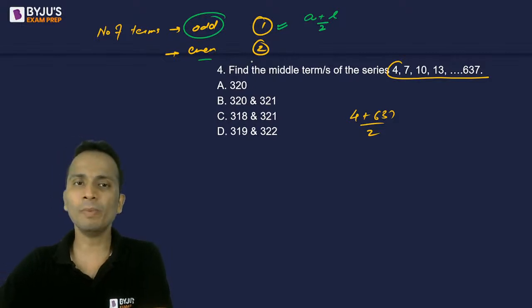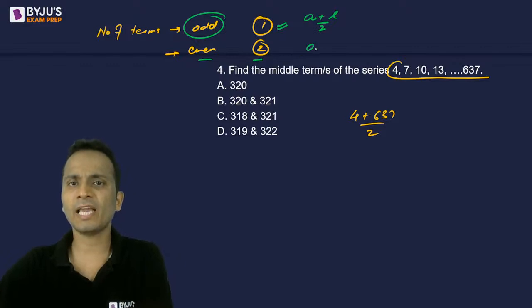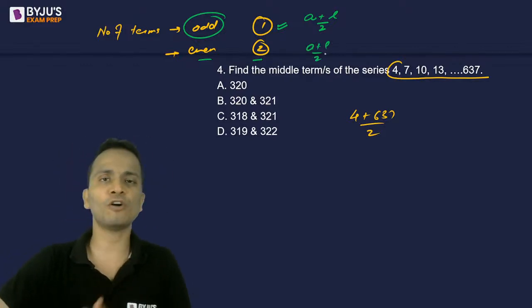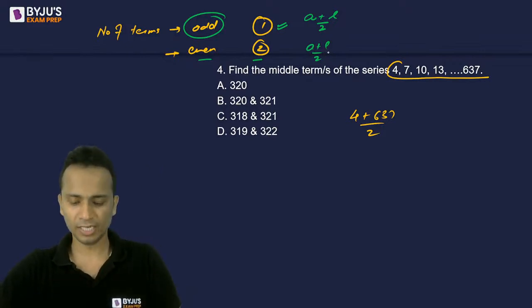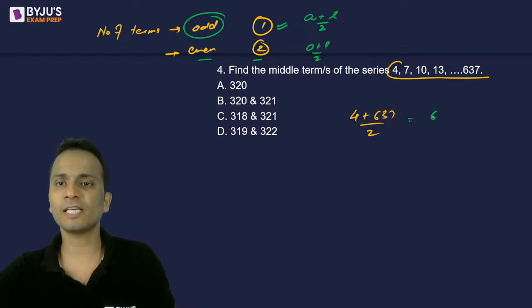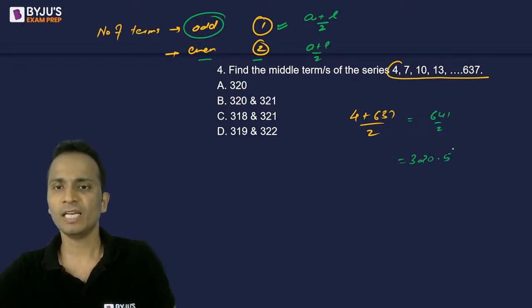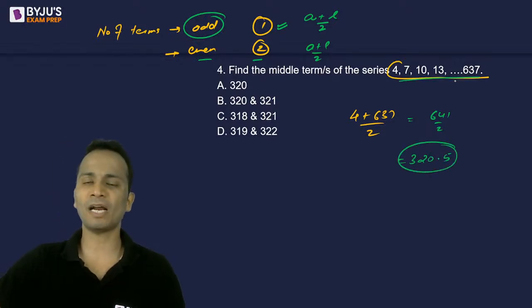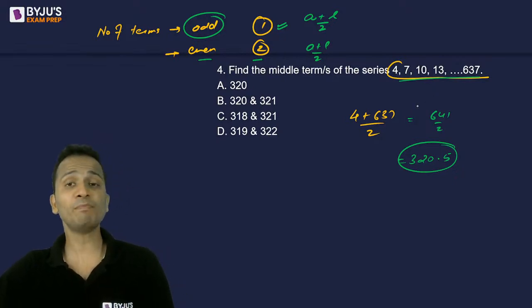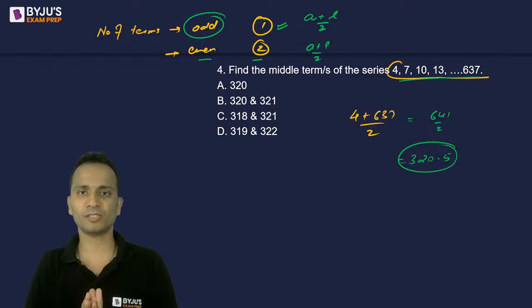But if there are two middle terms, in that case, a plus l divided by 2 will give me the average of these two middle terms. Okay, so let's see what I am getting in this case. This sum is 641 divided by 2, that is 320.5. Now 320.5 is obviously not a part of this series. So 320.5 will be the average of two middle terms.